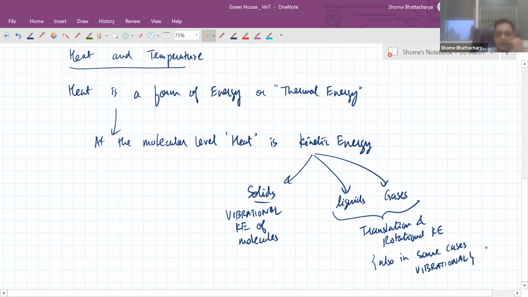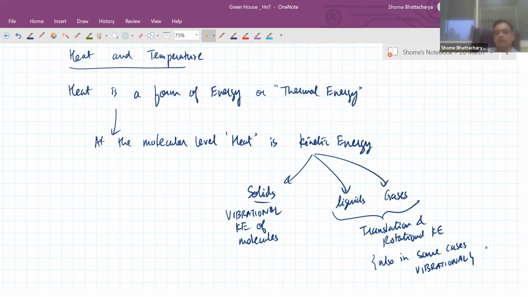For example, polyatomic gas molecules which are larger in volume, like methane gas. Within the molecule, there might be vibration of the atoms which are taking place, with the interatomic attractive forces acting like potential energy terms about which the atoms can vibrate. So in those types of molecules, there can be vibrational kinetic energy also. But for example, noble gases, monoatomic gases like helium, argon, etc., they don't have vibrational kinetic energy.